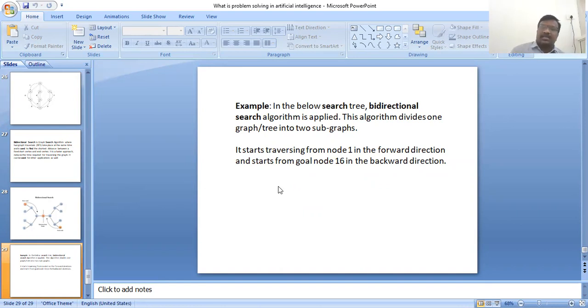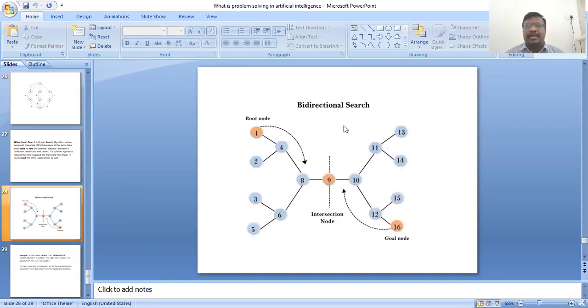This is the tree traversing bidirectional searching process. From the root node, forward: 1 to 4, 4 to 8, 8 to 9, 9 to 10, 10 to 12, visiting nodes up to 16. Next is the backward process, going to the intermediate node. This is the bidirectional searching process.